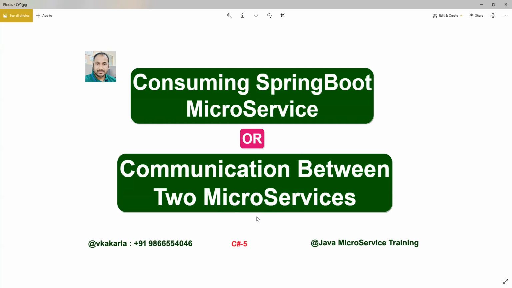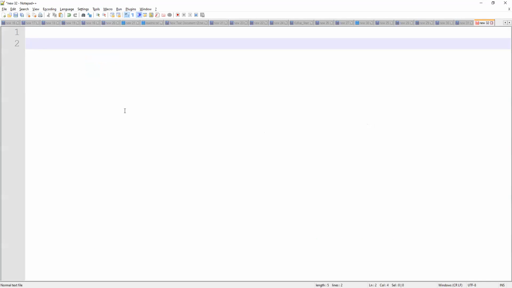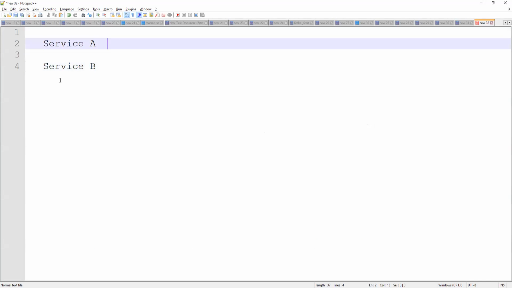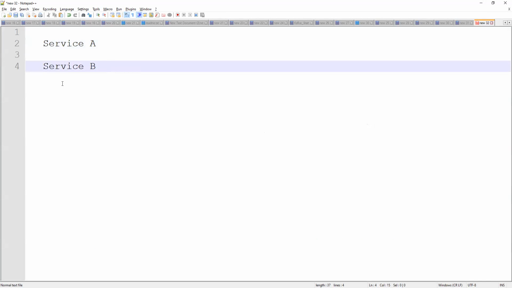Here are the two services I developed. Let me share a notepad. Service A and service B. So this is one service and this is the other service.